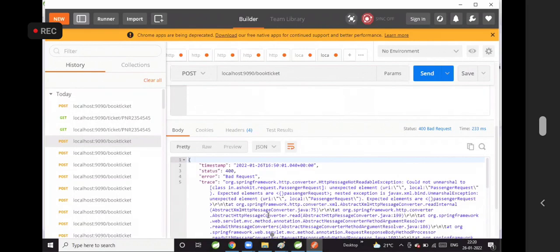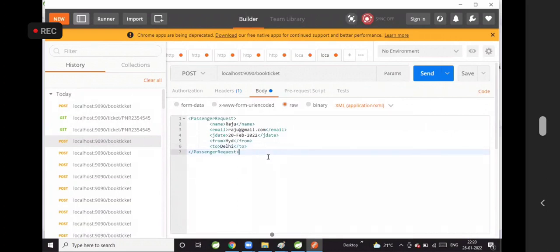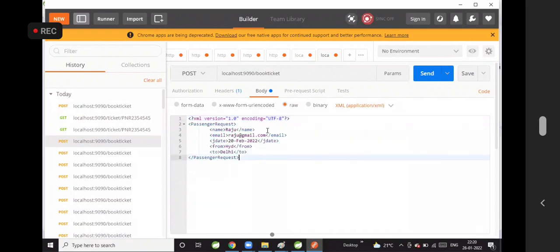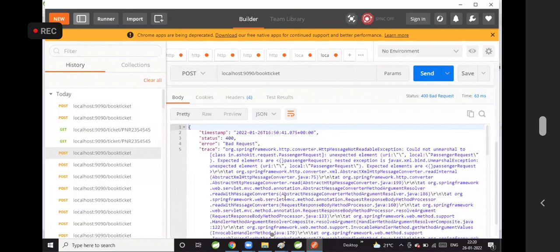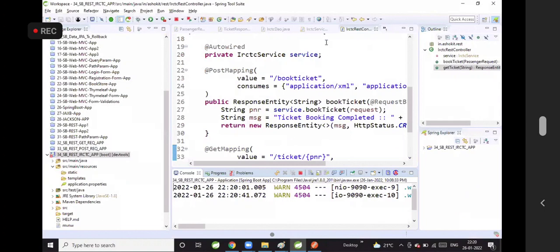In the XML, it is giving some issue. Then what we can do is add the XML declaration: xml version is equal to 1.0, encoding is equal to UTF-8. Click on send. Still it failed. Message not readable exception, could not unmarshal.